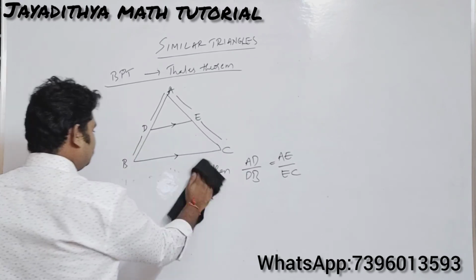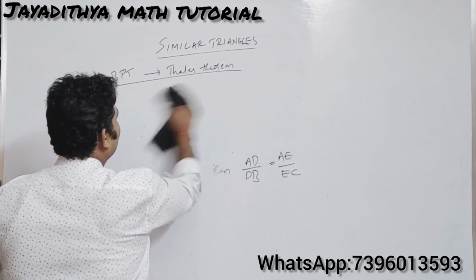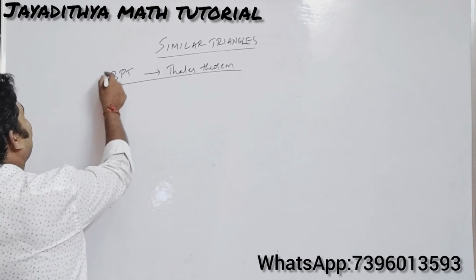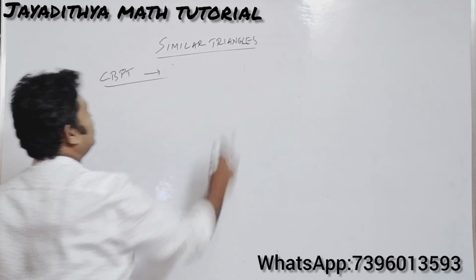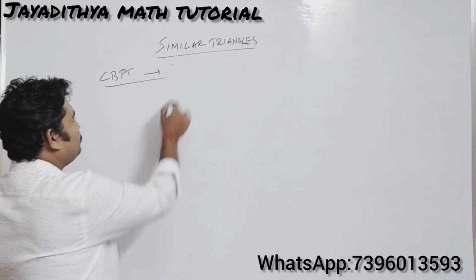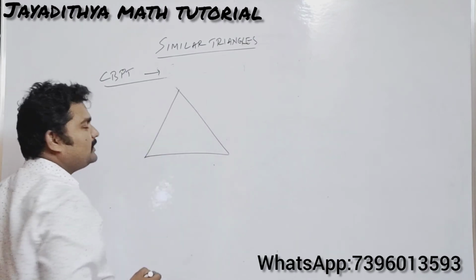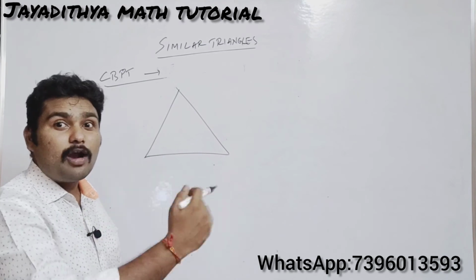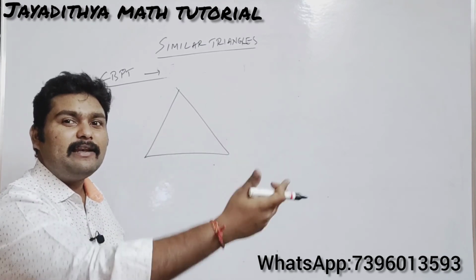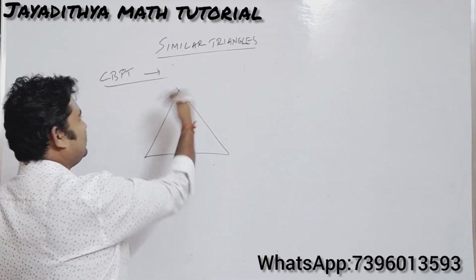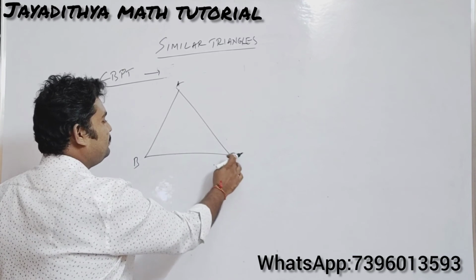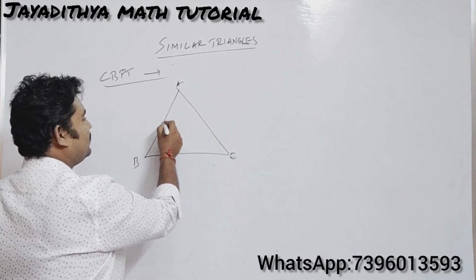That's all. Next you have the converse of BPT. Converse means it will be just the reverse. Converse of BPT means it will be the reverse of the basic proportionality theorem. So see here, what the basic proportionality theorem tells you is, if a line is drawn parallel, then the ratios are equal, right? First condition is parallel, then ratios are equal. But here it is the converse, right? So in the converse, what we will be talking about is, if the ratios are equal,